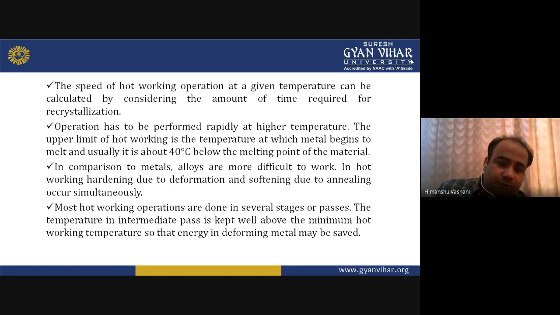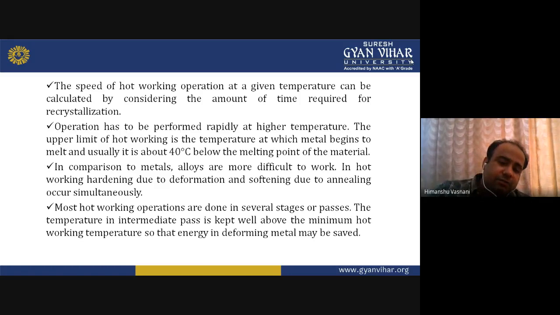We have to make it soft, and usually it is about 40 degrees below the melting point of the material. This is just an idea: you have to work 40 degrees below the melting point of the material. That is the operational temperature of hot working of materials, because you don't have to melt it, you just have to make it soft and deform it with proper recrystallization, because it is happening above the recrystallization temperature.